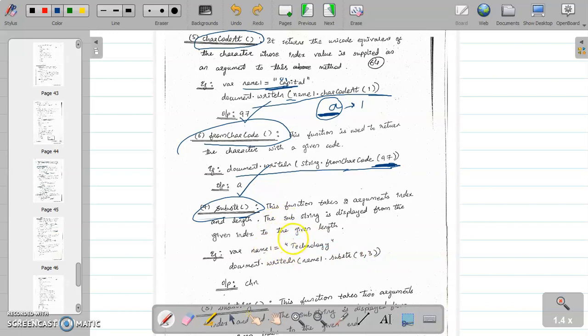See here, T is there at 0th location, E is at first location, C is at second location. So array index 2 నుండి స్టార్ట్ చేయాలి. array index 2 లో ఏముంది? C అనే క్యారెక్టర్. C నుండి 3 characters continuously. So CHN will be printed. Substring CHN from second index continue for 3 characters. So CHN will be the output. That is substring.